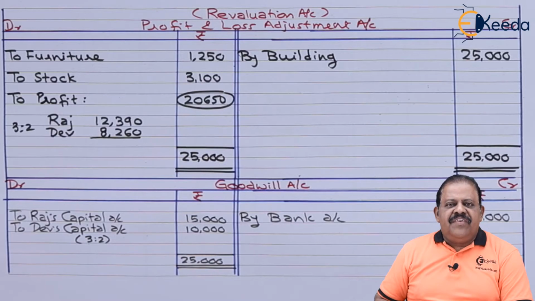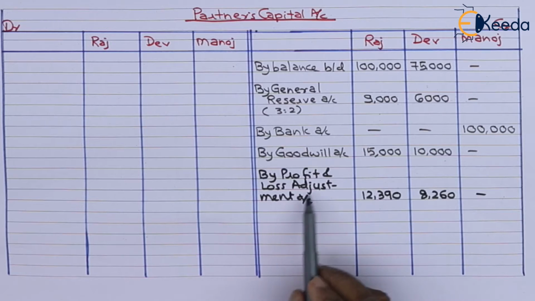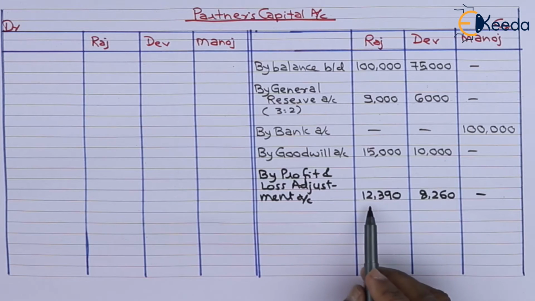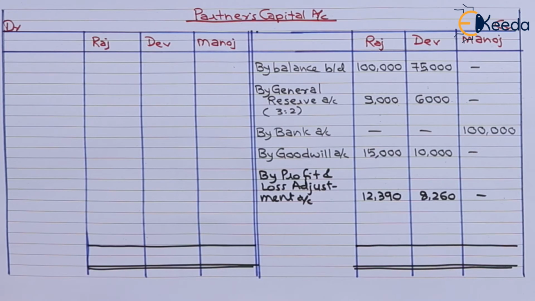This will have effect to the credit of their capital accounts. Partners capital account credit side, revaluation profit transferred by profit and loss adjustment account: Raj 12,390, Dev 8,260.